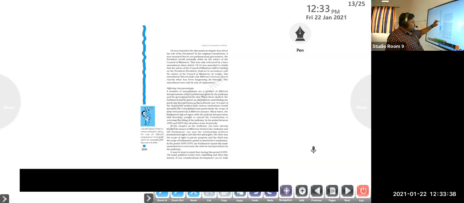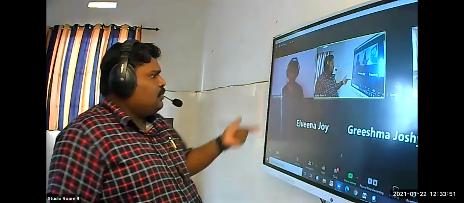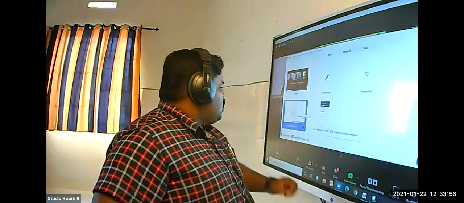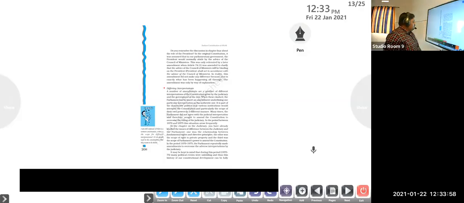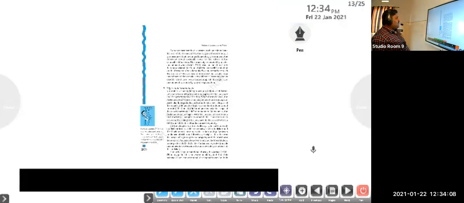Now we can see the next page, page number 208. Different interpretations. Interpretation means nothing but giving a new meaning. Basically, common people cannot do that. Only the Supreme Court or High Court is able to interpret the constitution. How will they interpret the constitution? A number of amendments are the product of different interpretations of the constitution given by the judiciary and the government of the day. When these clashed, the Parliament had to insert an amendment underlining one particular interpretation as the authentic one.